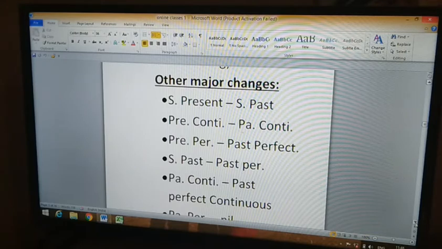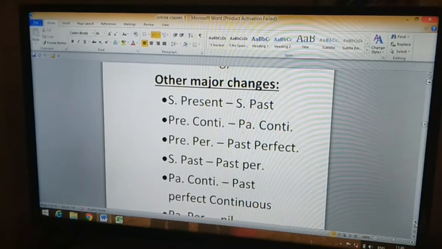So am writing gets changed into was writing. We are talking about the change of tense, not about the change of pronouns, so we focus on the change of tenses here. So what is the change? I am writing changes into was writing.